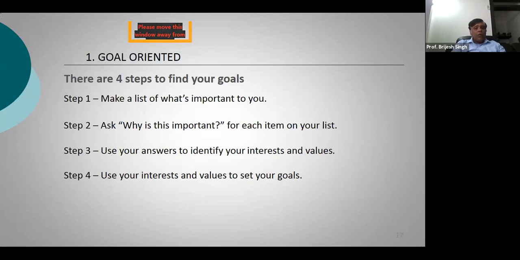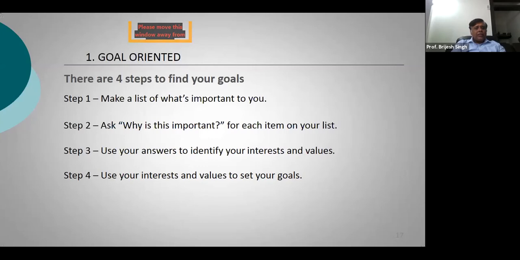So when we talk about engineering, you may be inspired by somebody in the family who's already an engineer, and you actually want to pursue that kind of career in your future. So then you use your interest and values. Wherever your interests and values come out, those are the goals that you need to go ahead and achieve.